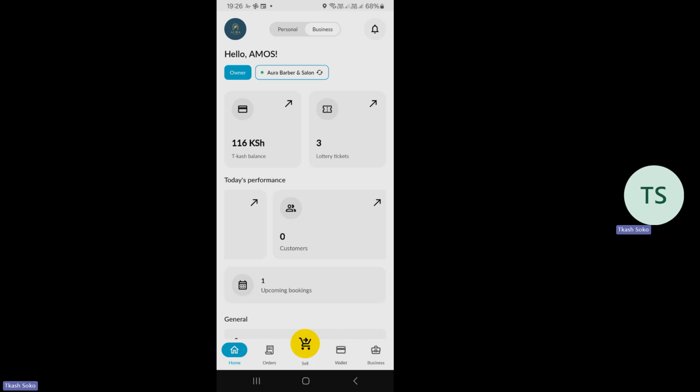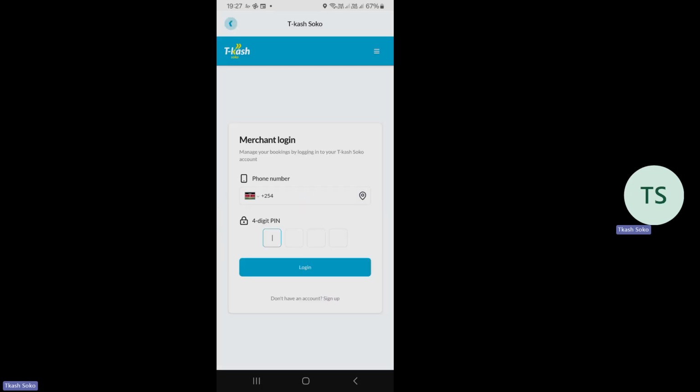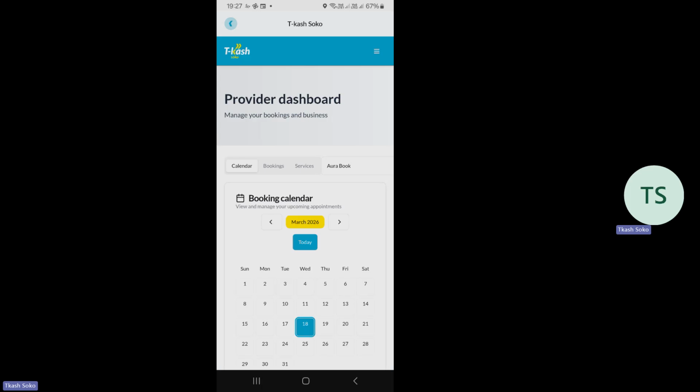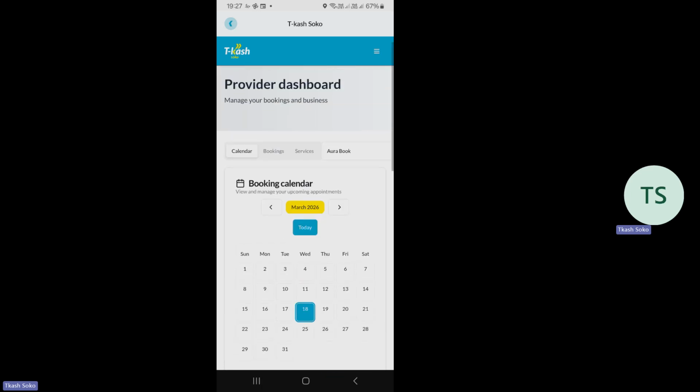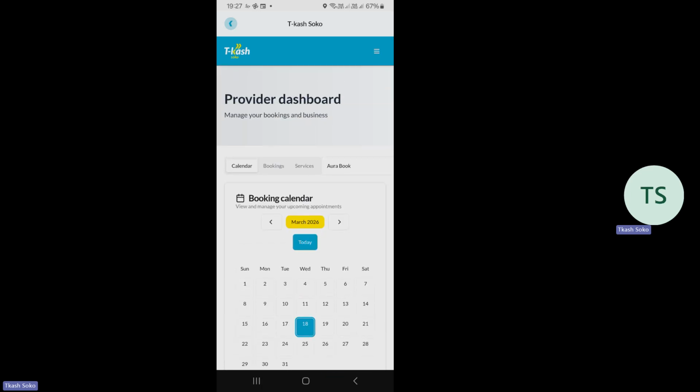Then something after that is 1 upcoming booking. So you can see I have 1 upcoming booking. I want us to see how your booking looks. So when I tap on the bookings, it brings me to the provider booking dashboard. As soon as you get here, you can see that this is the provider dashboard, and I can manage the booking from here.